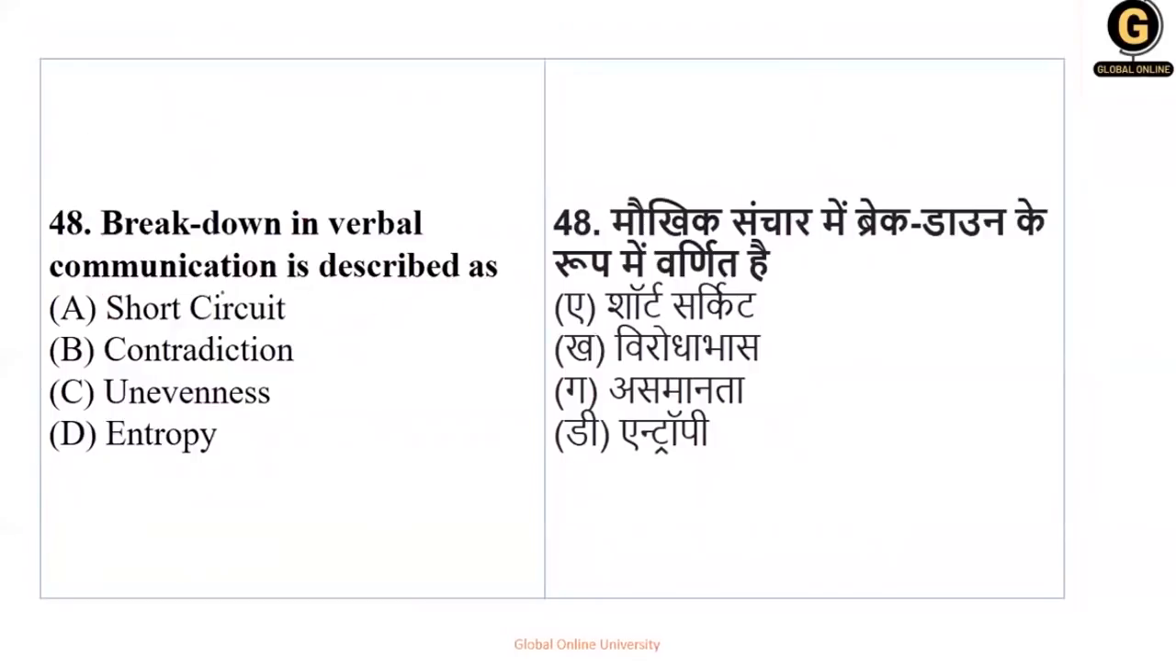Okay, breakdown in verbal communication is described as breakdown. What is breakdown called as? Breakdown, short circuit, no. Contradiction, no. Unevenness, no. Breakdown is called entropy. Now this is nothing but lack of order. Okay, lack of order in communication, that is called breakdown. So here your right option is option number D.